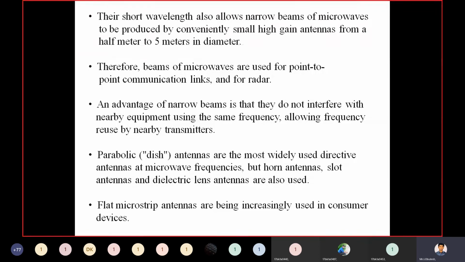The advantage of narrow beams is that they do not interfere with nearby equipment using the same frequency, which allows frequency reuse by nearby transmitters.